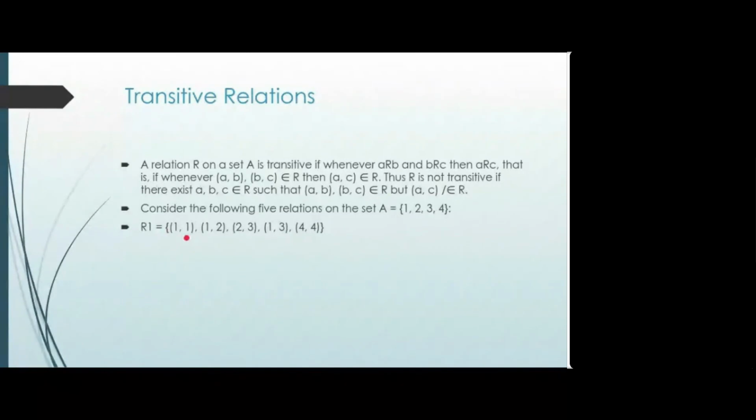Okay, so I'll check other possibilities of 1 to 1 and 1 to something. That's it. Then 1 to 2 and 2 to 3, so 1 to 3 we have. Then 1 to 2 is the same. 2 to 3 and 3 to something is not there. 1 to 3 and 3 to something, not there. 4 to 4 and that's it. So for all such pairs where AB and BC were there, we have A to C. So this is a transitive relation. Am I right? Please check for this relation whether it is transitive or not and let me know. Is it transitive?